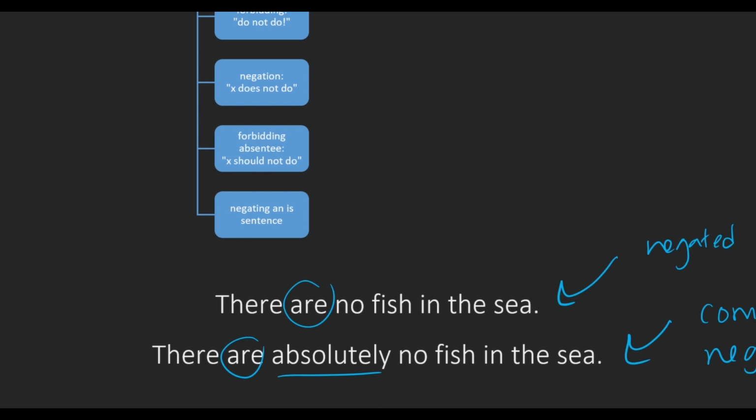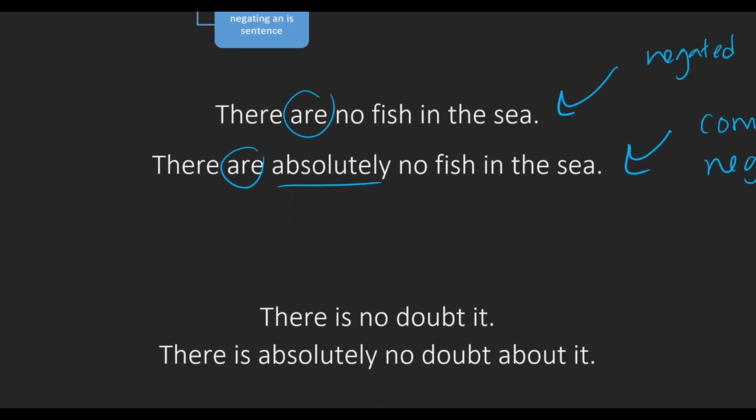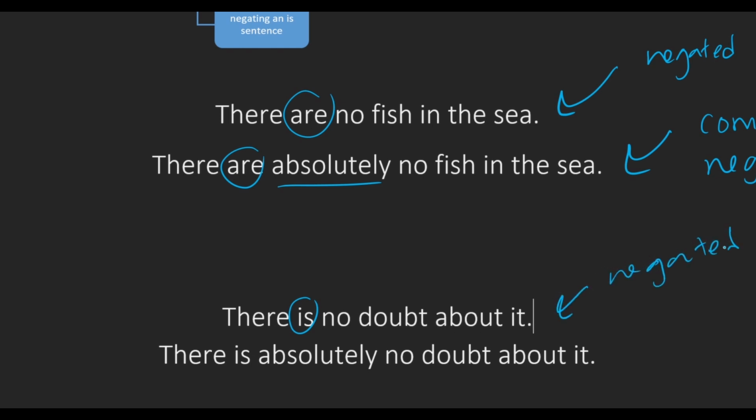If we look at these sentences, there is no doubt about it. Again, it's an is sentence, there's no action, so this is a negated is sentence. And if I say there is absolutely no doubt about it, it's the complete negation. It's the same thing, but more emphasized. So what do these two templates look like in Arabic?